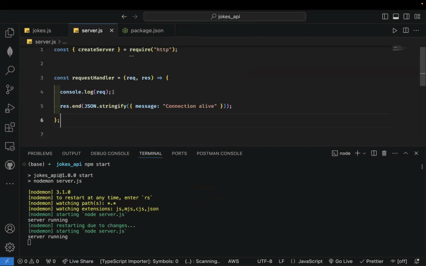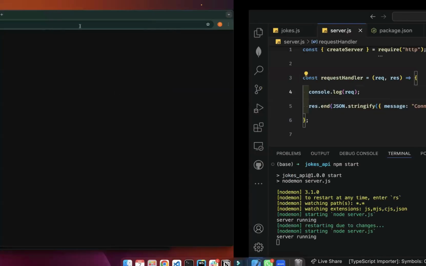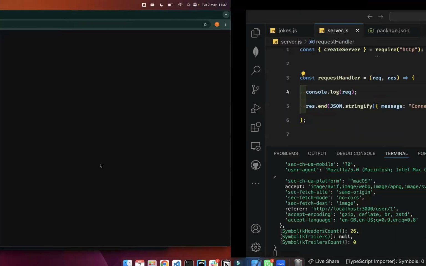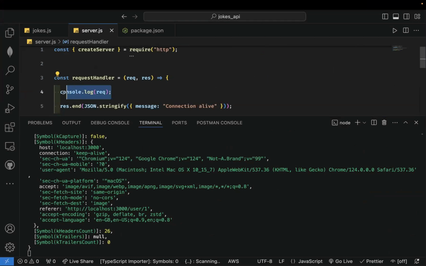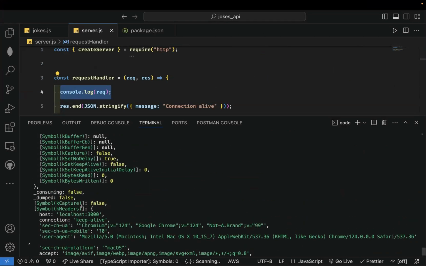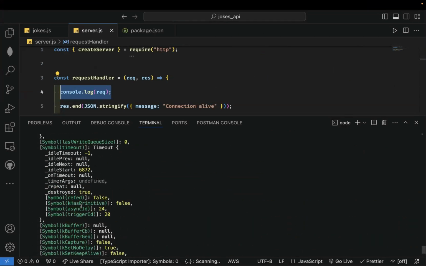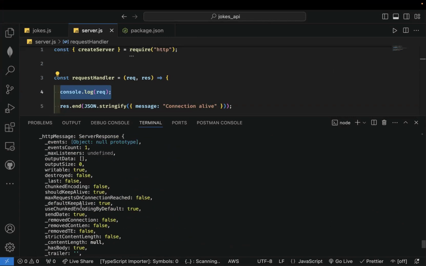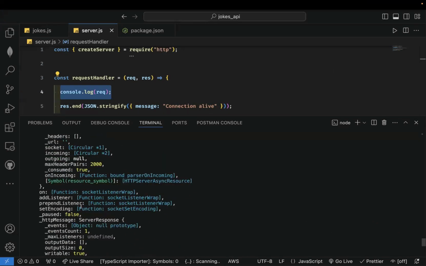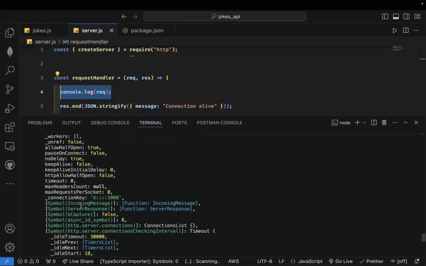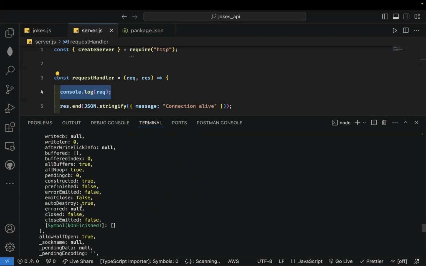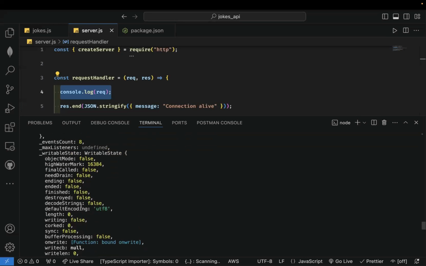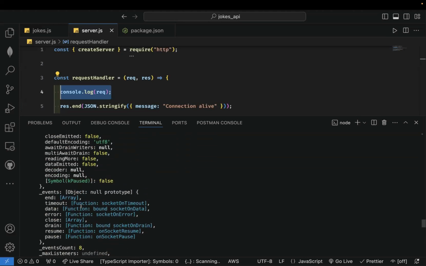We're trying to get information concerning the request. So if I make a request now and go back to my terminal, you know that we are logging the request. So let's check for that information. What we are looking for is the URL. There's something called URL that we're looking for. I just want to show you that it's here. It's not coming from somewhere magical.